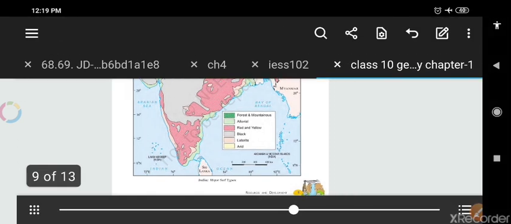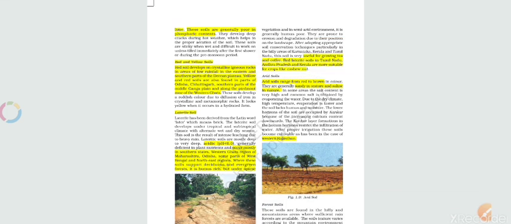Moving further, laterite soil. The first point of the laterite soil is that it is acidic in nature.